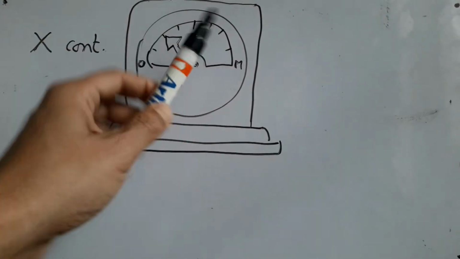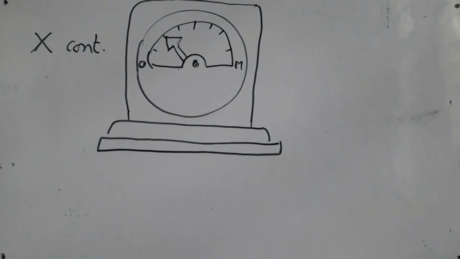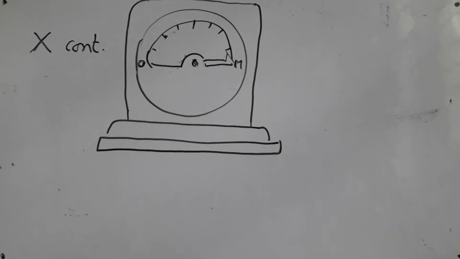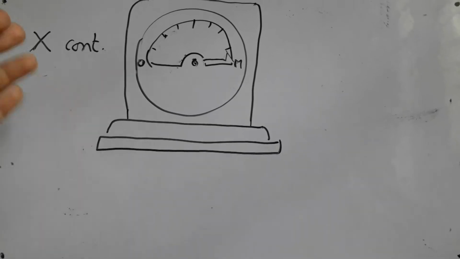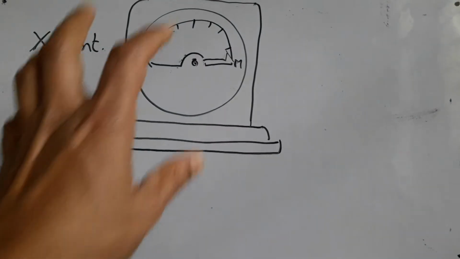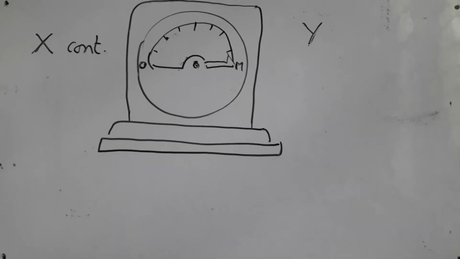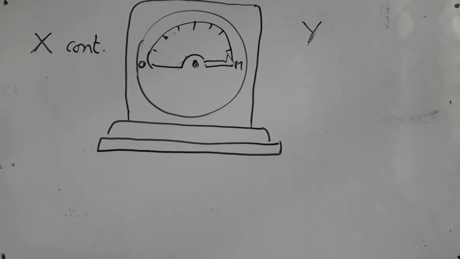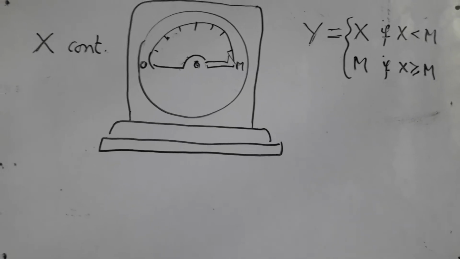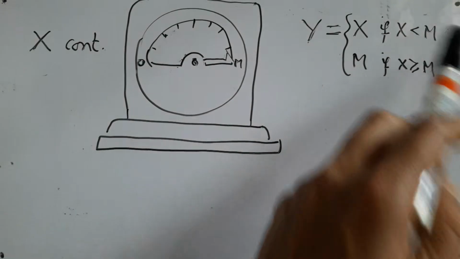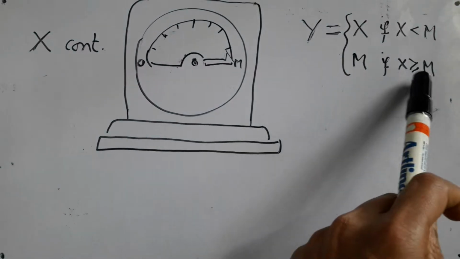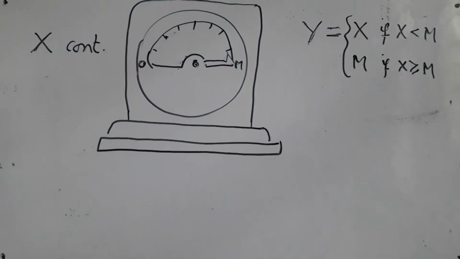So if you find that the indicator is at m, then all that I can actually say is that X is either m or greater than m. Now the reading that I get from the dial, if I call that Y, in that case Y is equal to X if X is less than m, and m if X is greater than or equal to m.